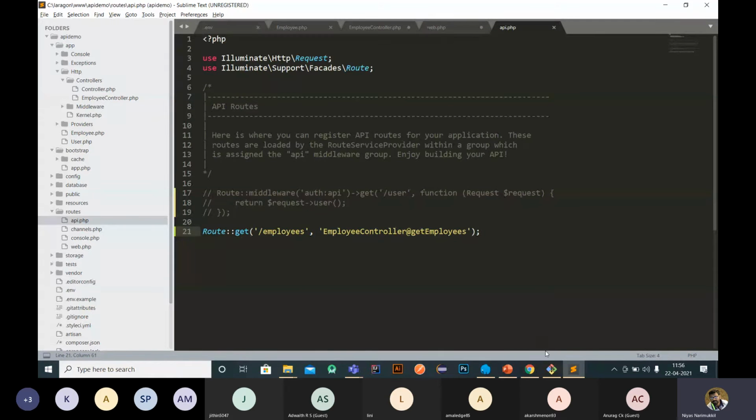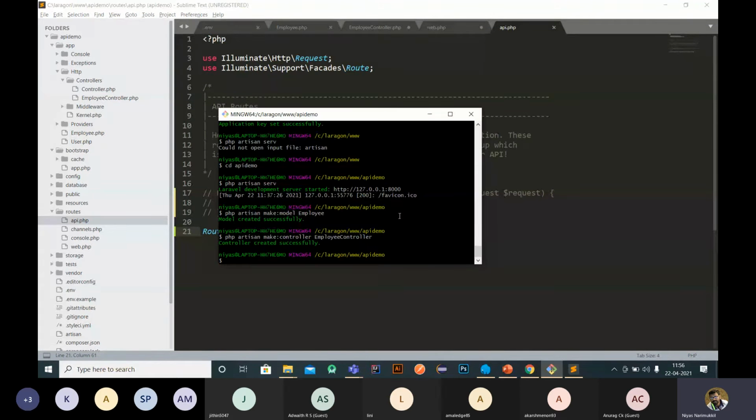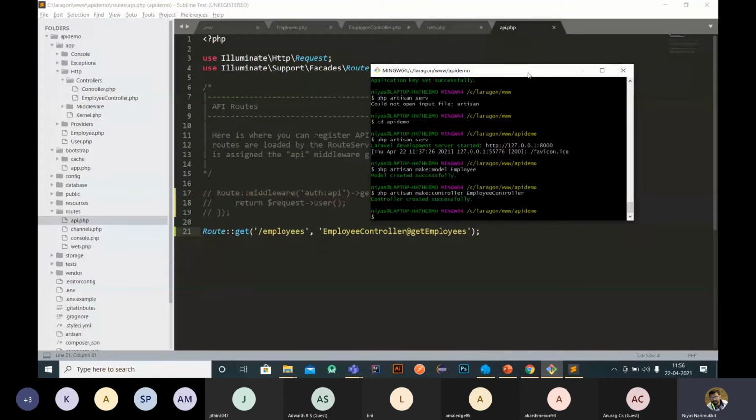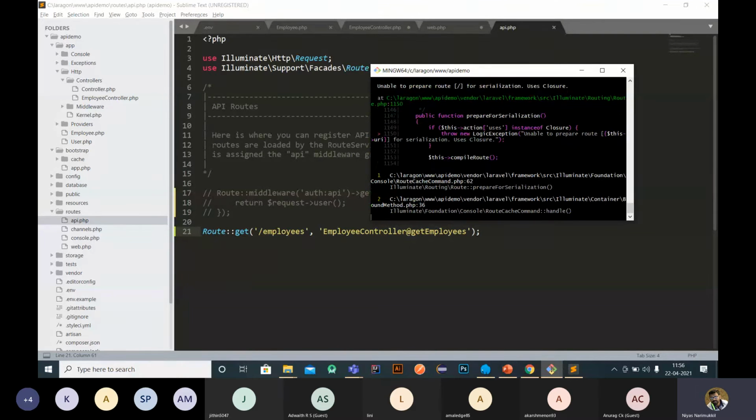Okay, so after adding a route, go to your API demo Git Bash location. Then just run this command: php artisan optimize. So once you add any route, if you are making any kind of modification over the route files, that is in API.php or web.php, you have to run this optimize. Then only it will remove or refresh the caches.